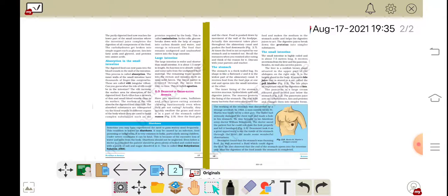So he left that hole bandaged, and at that moment Beaumont took it as a great opportunity to see the inside of the stomach through that hole. Yes, and he made some wonderful observations. From that, the working of the stomach was discovered. Okay, then these are the observations which Beaumont found.